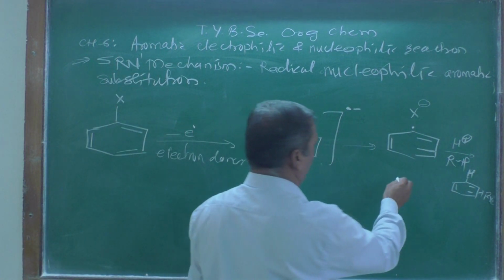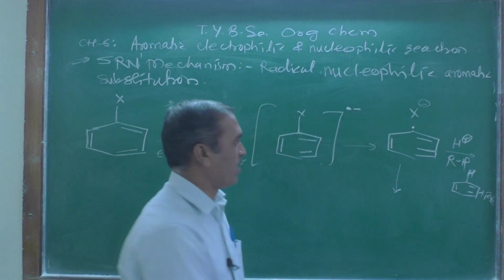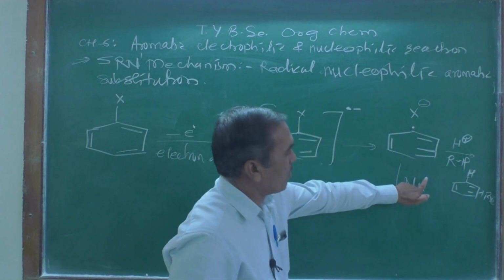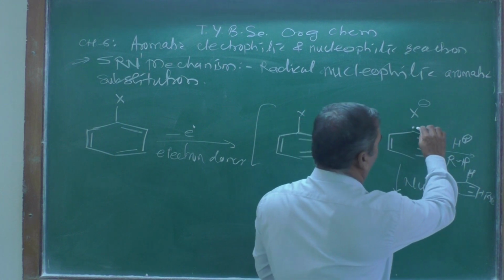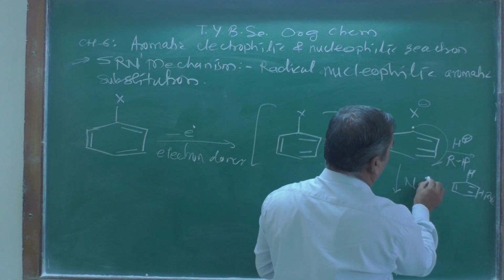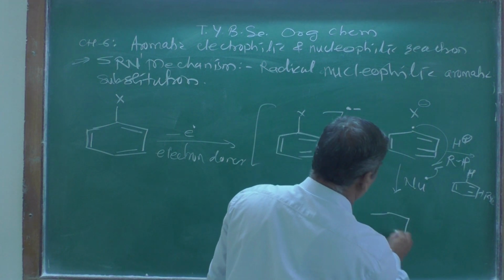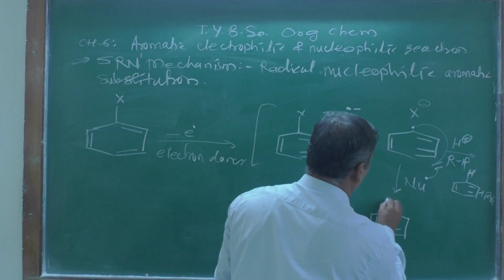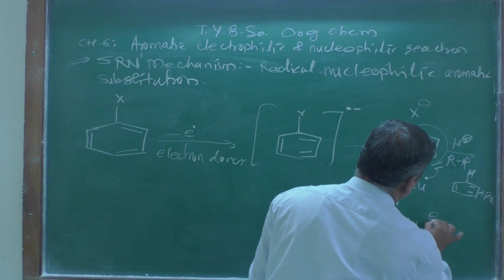But if this intermediate, if you trap or if you treat with the nucleophile radical over there, one radical from here, another radical over there, they get formed like this in this manner, and what you are going to get in this particular reaction, you are going to get the nucleophile over here and plus X minus.